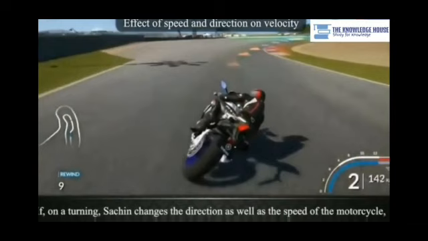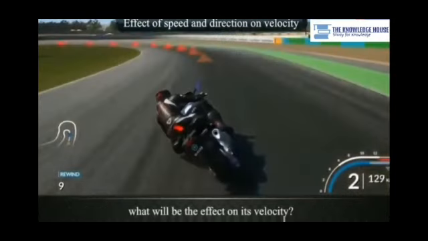If on a turn Sachin changes the direction as well as the speed of the motorcycle, in this case also the velocity is going to change, because velocity depends upon speed as well as direction. So in all the cases we have seen, the velocity keeps on changing.